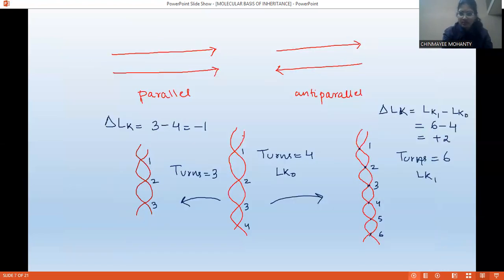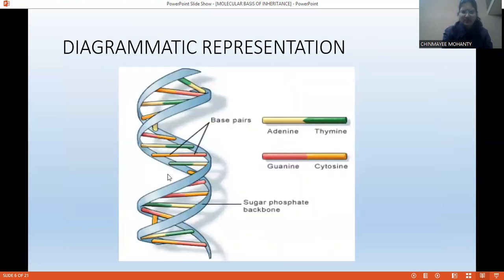Now have a look. This is the structure of DNA. You can see, I hope now you can easily understand what is actually happening. So it's a double helical structure, double helical. Why I'm saying helical? It is like a helix. Hence it is called double helical structure. Two strands, they are anti-parallel to each other. The polarity of one strand is 5' to 3', polarity of other strand is 3' to 5', and bases are attached to each other by hydrogen bond. A pairs with T by 2 hydrogen bonds and G pairs with C by 3 hydrogen bonds.